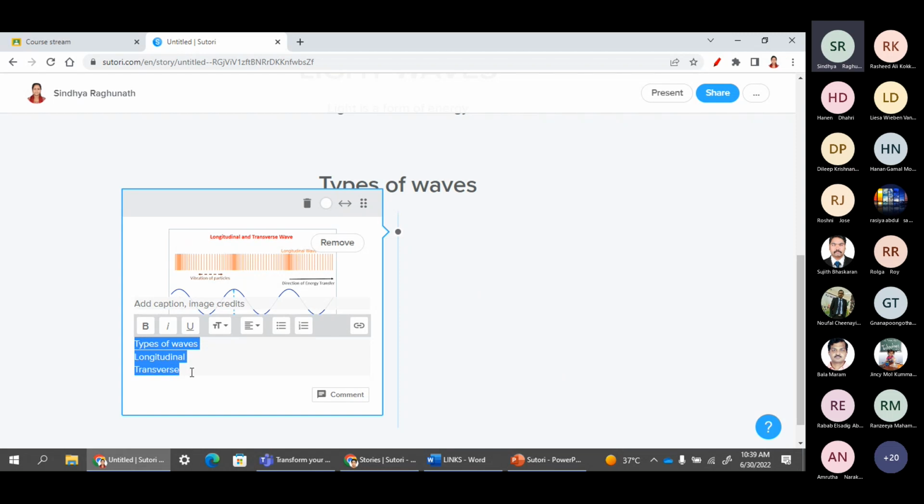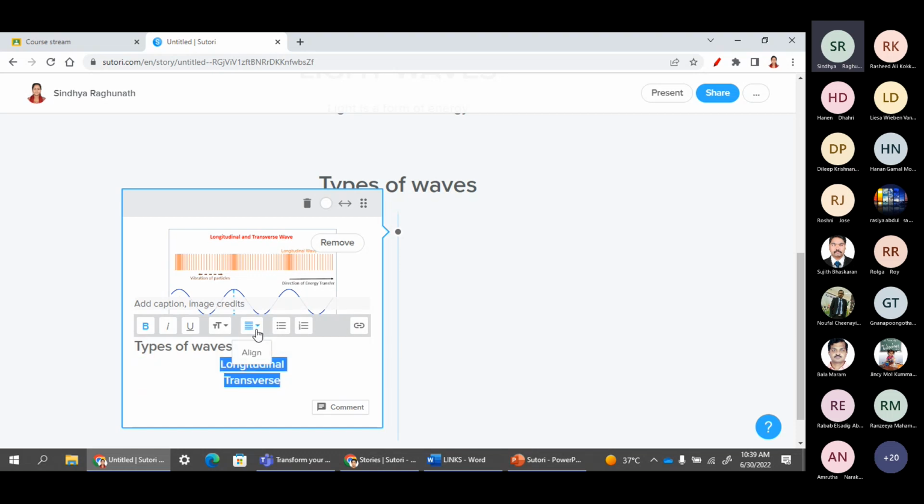So I'm just selecting everything and making it bold and bringing it to an extra large font. So here I want this large only, so again I can change to large. And here we have other options, like we can align this to the center or left or right, depending on our requirement.